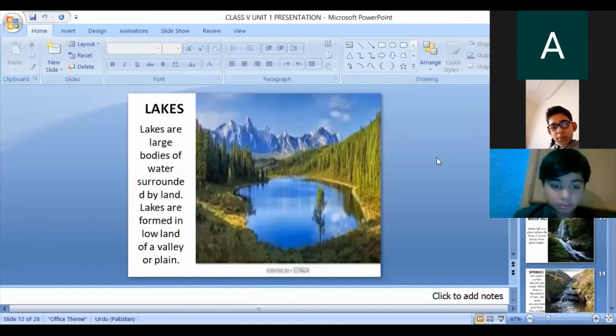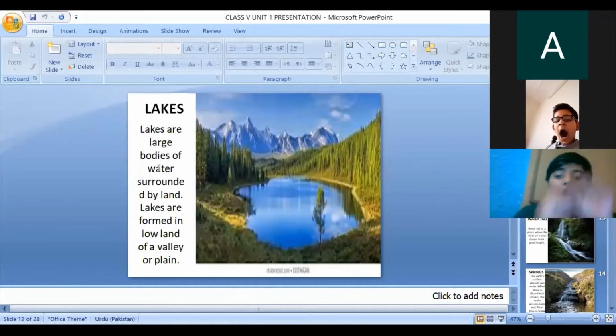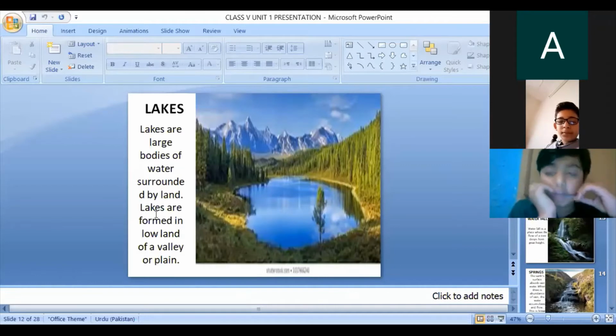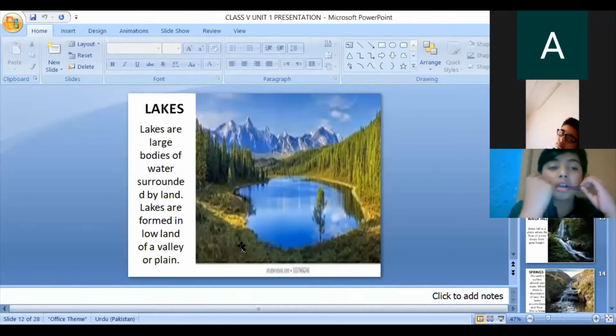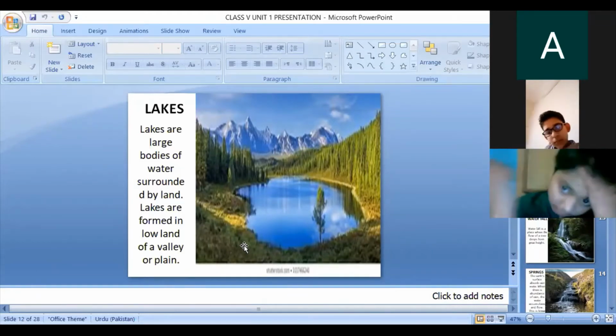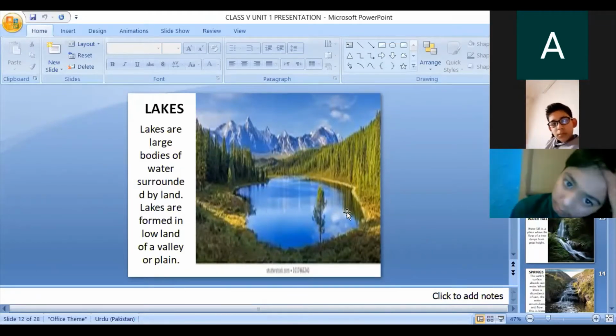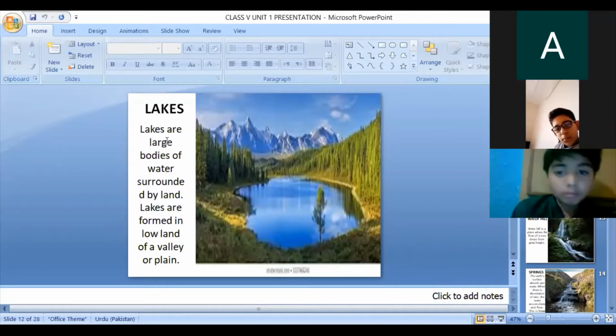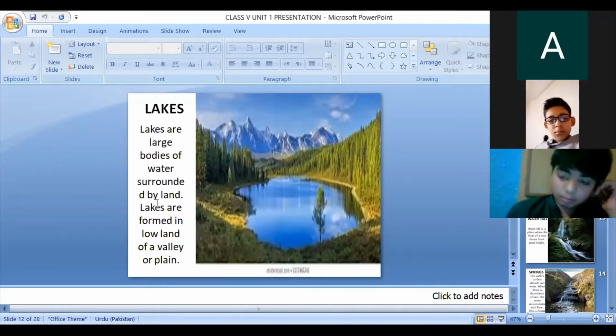Next, lakes. What are lakes? You can see this picture. A lake is surrounded by land and forest. Lakes are large bodies of water surrounded by land. Lakes are formed in the lowland of a valley or plain. The water source of a lake is rainfall or drainage of rivers or streams. The water in a lake is usually still, as opposed to rivers which are usually flowing. So the simplest definition: lakes are large bodies of water surrounded by land.